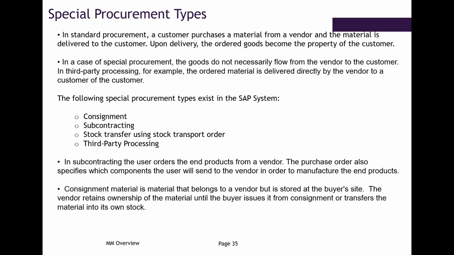And he will send us back the finished product. So whatever materials are required for manufacturing a finished material, we provide to that particular vendor. He will process them and send us back the final product. That is called a subcontracting process. Clear? Yeah. Okay.